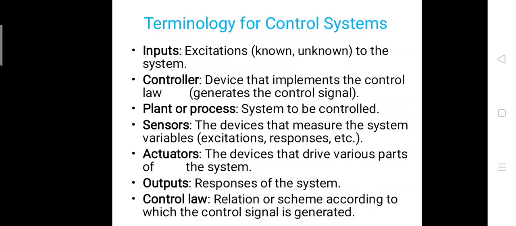If you want to heat the room, and we want to measure the temperature of that room, then the temperature will be the output for that system. Then control law. So control law is the relation or scheme according to which the control signal is generated. Means control law is the instructions or scheme or program according to which the control signal is generated by the controller. So these are the well-known terminologies for the control system.